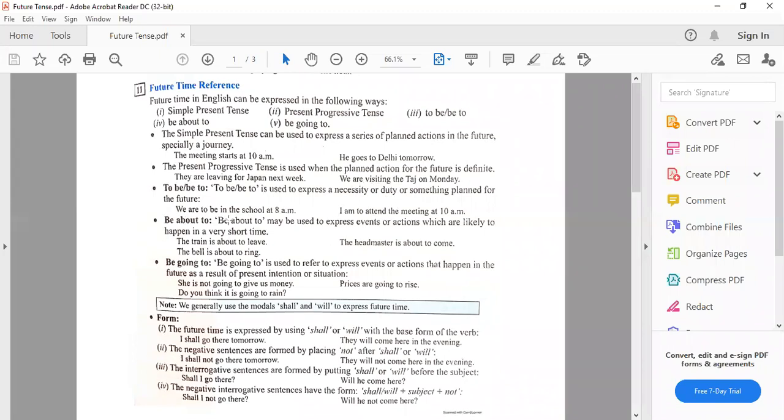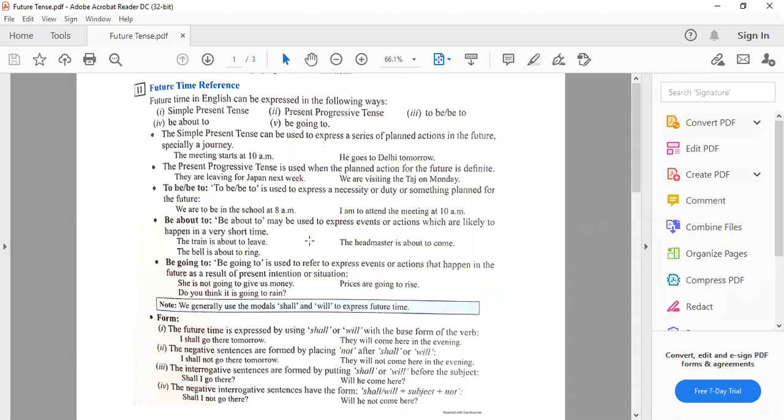Clear? Be about to. Be about to may be used to express events or actions which are likely to happen in a very short time. जल्दी ही थोड़े टाइम के बीच बीच में जो एक्शन होने जा रहा है. For that we can express be about to. The train is about to leave.